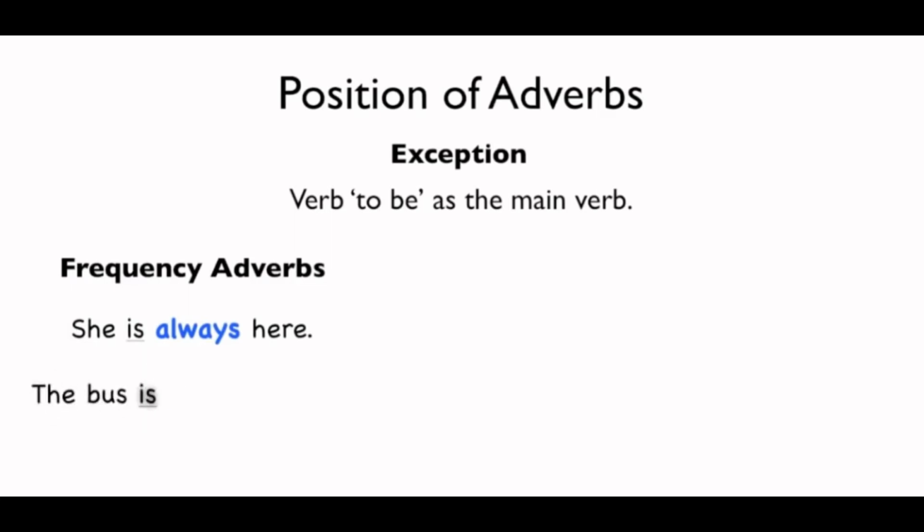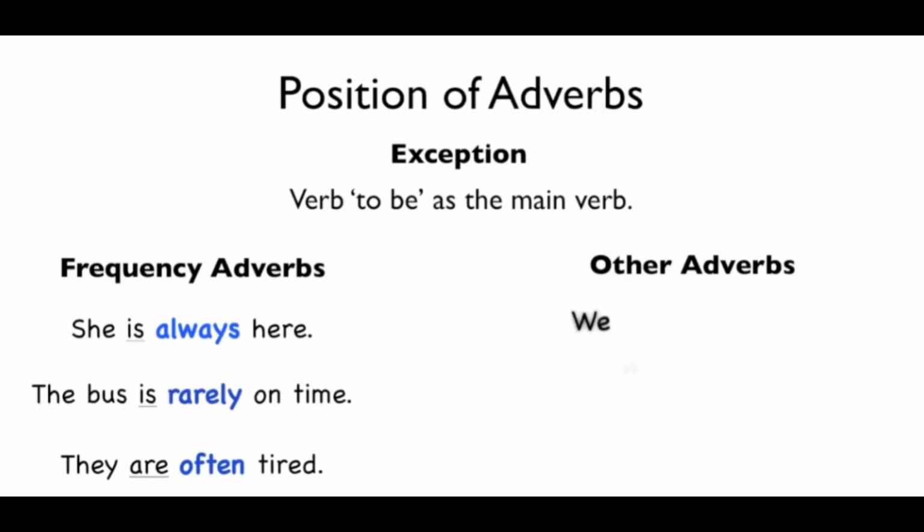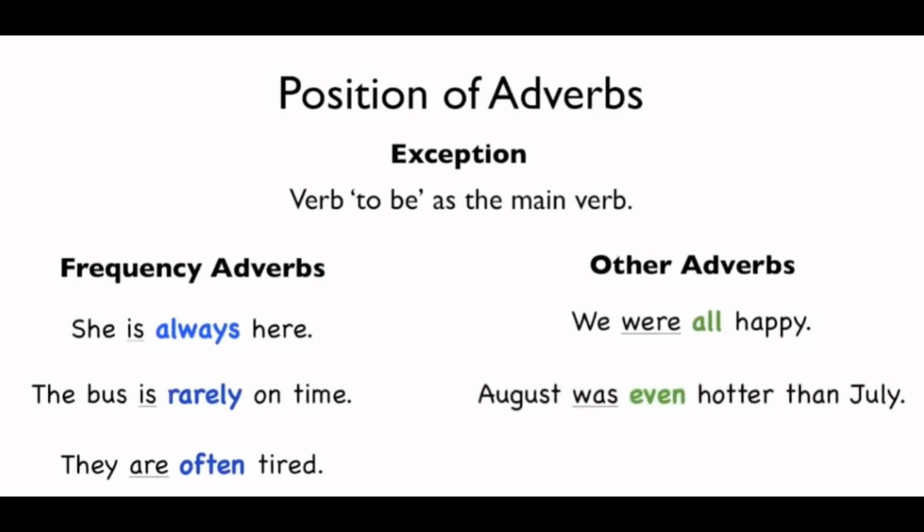The bus is rarely on time. They are often tired. And with other adverbs, we were all happy. August was even hotter than July. I am already late. Right then, to summarize, always put the adverb before the main verb, except when your main verb is the verb to be.